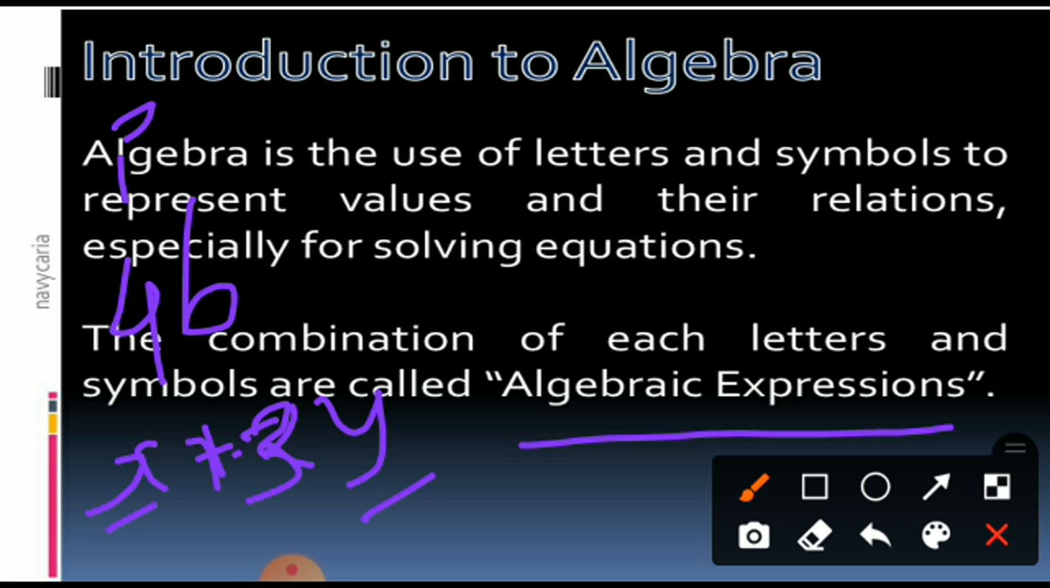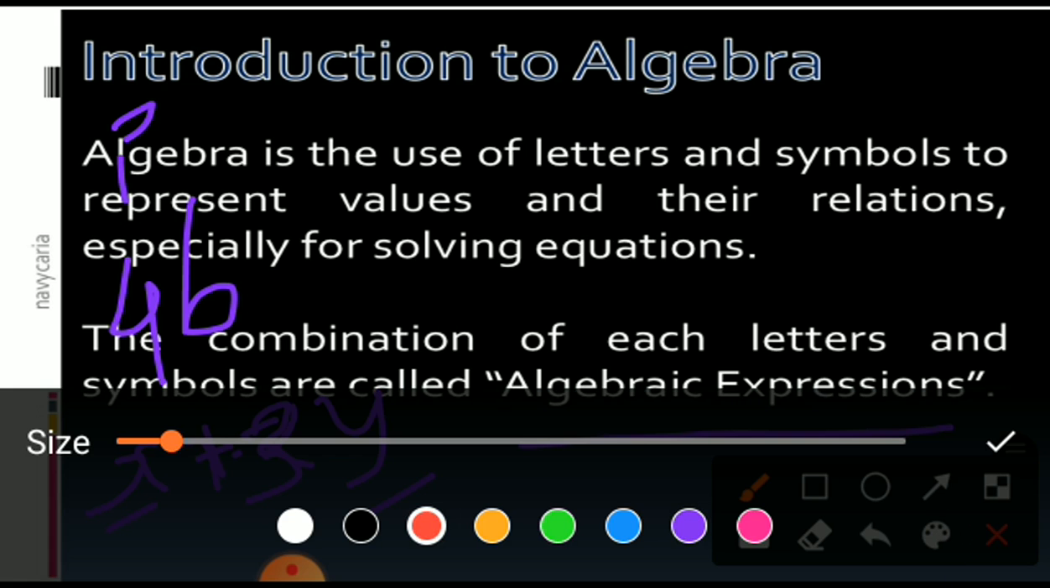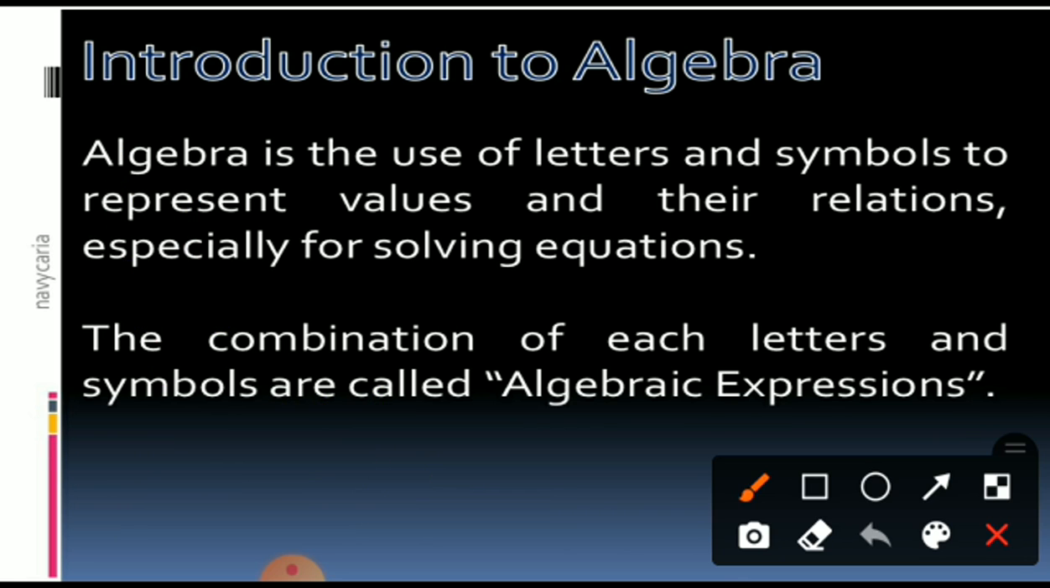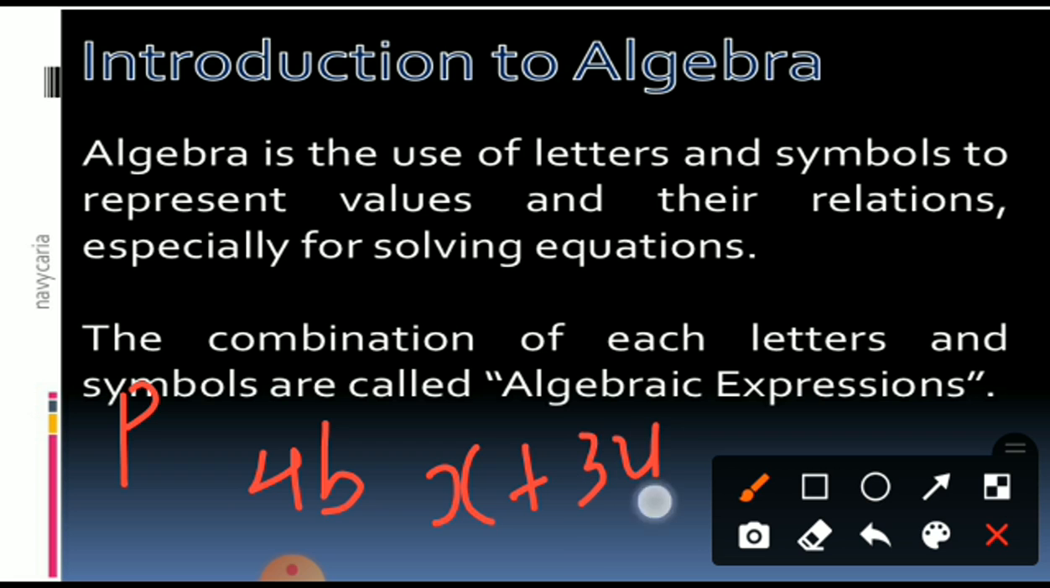P is also an expression. No numbers, this means one number is already written. I can change the color of the pen so you can see clearly what the things are. Once again, P is also there. I said 4b, or I can say x plus 3y. These are the expressions, my dear students.